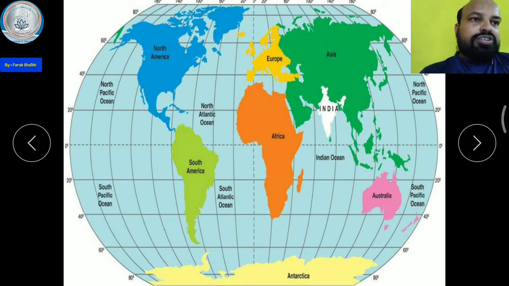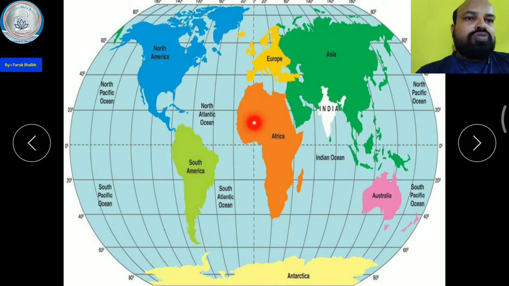Here the oceans are also given: the North Pacific Ocean, the North Atlantic Ocean, the Indian Ocean, and the Antarctic Ocean. This is the globe, and here is our India. You all know about the globe. The line which divides the earth into two hemispheres is known as the equator. It is drawn on the globe horizontally. It is a line of latitude, and this is the largest latitude.